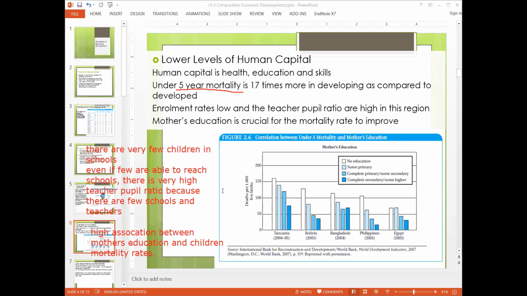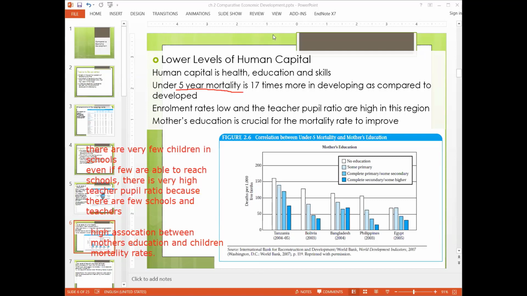That's why we need to focus on increasing human capital, because first of all it will increase the productivity of existing humans, and it will also ensure the health of the new humans coming into the world. You can notice here it is comparing 5 countries, and there is diversity between them also.